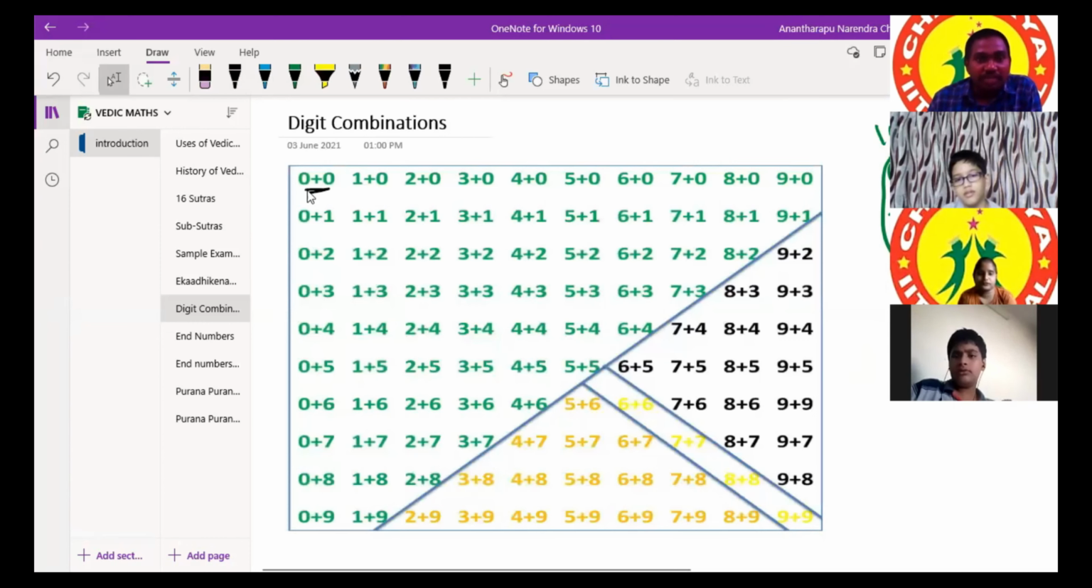First, 0 is combined with 0. Later, 0 is combined with 1, plus 2, 3, 4, 5, 6, 7, up to 9. After 9 is over, then we come to 1.